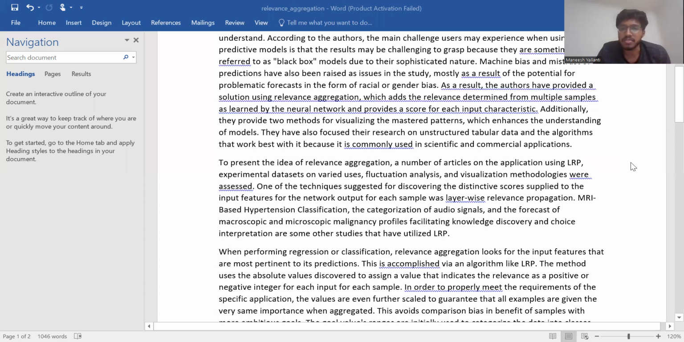To present the idea of relevance aggregation, a number of articles on the application using LRP, experimental datasets on varied uses, fluctuation analysis, and visualization methodologies were assessed. One of the techniques suggested for discovering the distinctive scores applied to the input features for the network output for each sample was layer-wise relevance propagation. MRI-based hypertension classification, the categorization of audio signals, and the forecast of macroscopic and microscopic malignancy profiles, facilitating knowledge discovery and choice interpretation, are some of the studies that have utilized LRP.